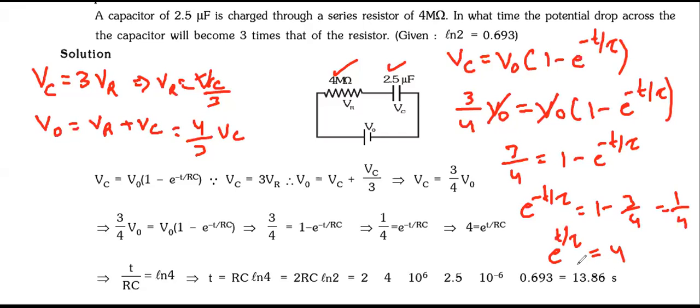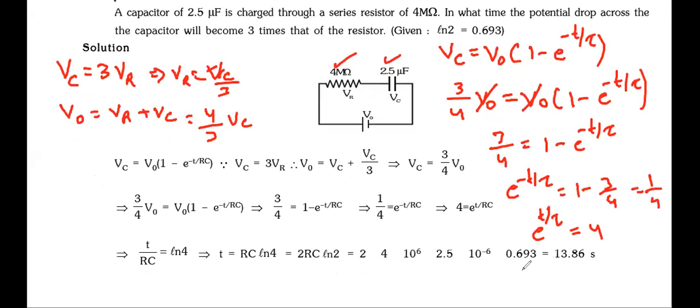Take log base e on both sides. So t by tau is equal to ln 4, which is 2 ln 2. So t is equal to 2 tau ln 2.